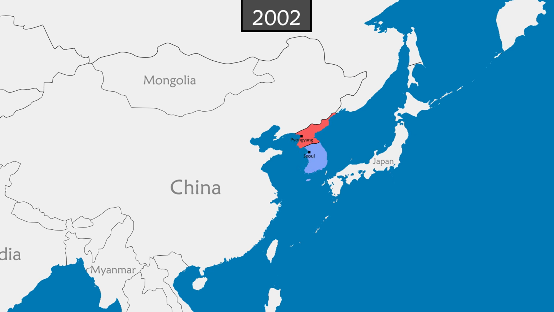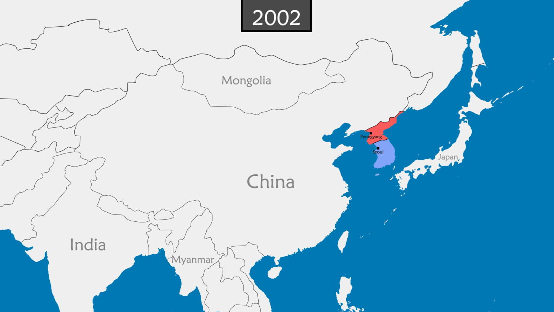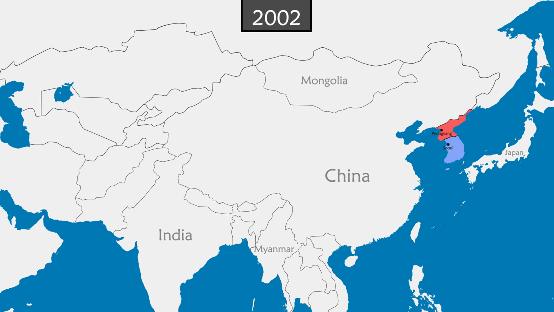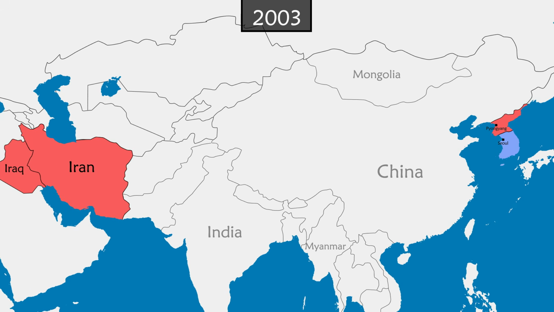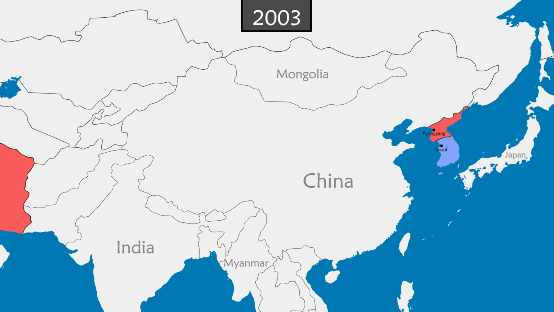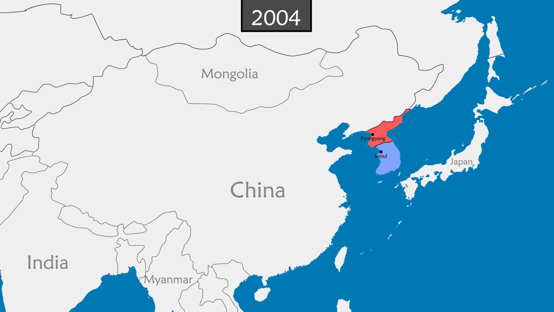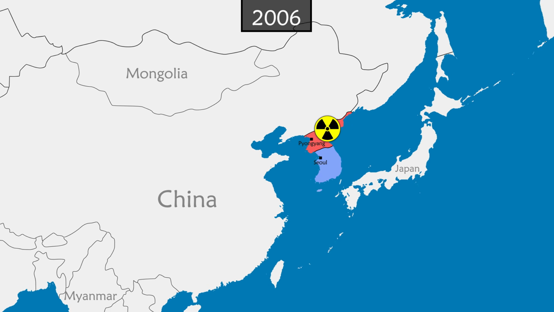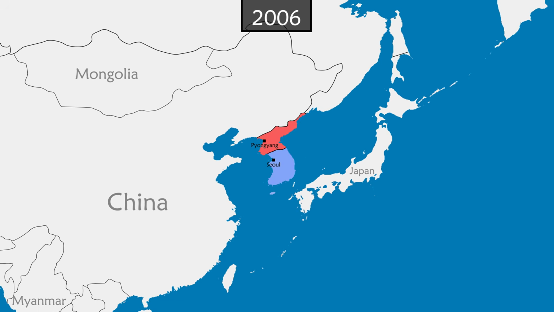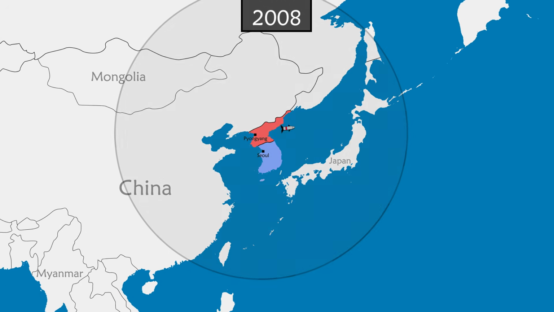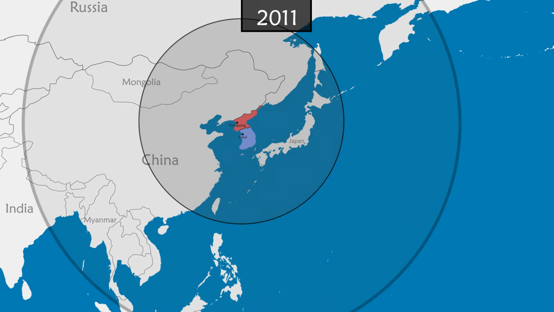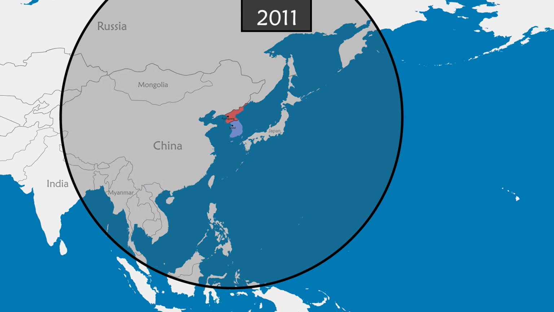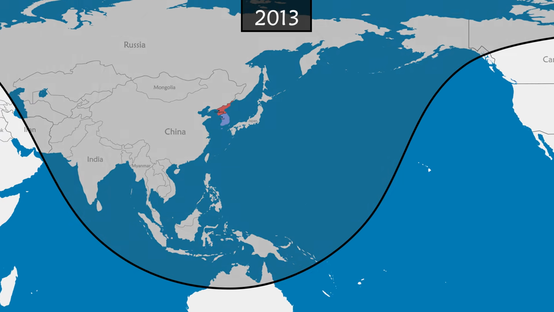In 2002, after the September 11 attacks, the United States lists North Korea in its axis of evil alongside Iran and Iraq. Feeling threatened, the country withdraws from the Nuclear Non-Proliferation Treaty and conducts its first tests in 2006. The country also invests in improving its ballistic missiles to increase its range. In 2011, Kim Jong-il dies and is succeeded by his son Kim Jong-un, who accelerates weapons research.